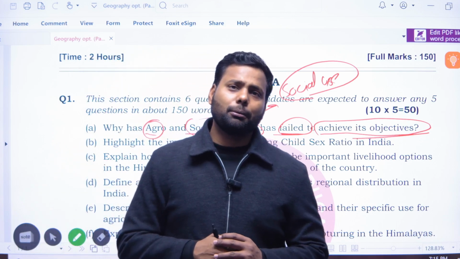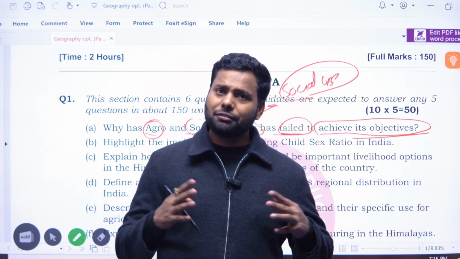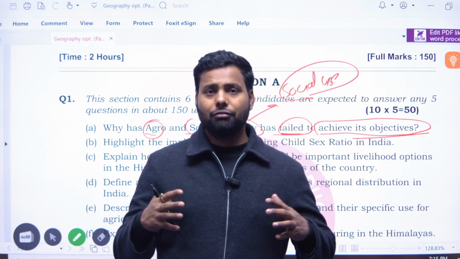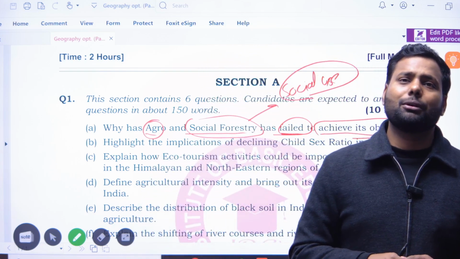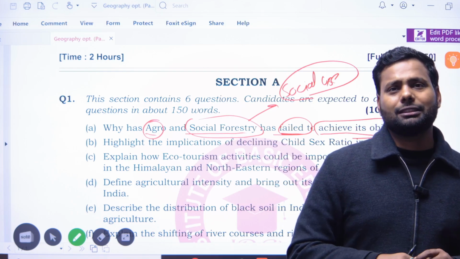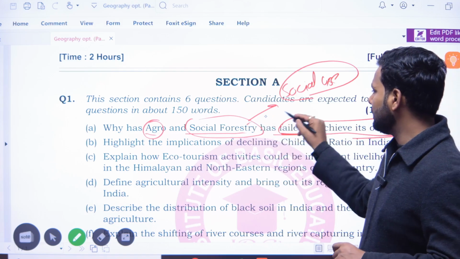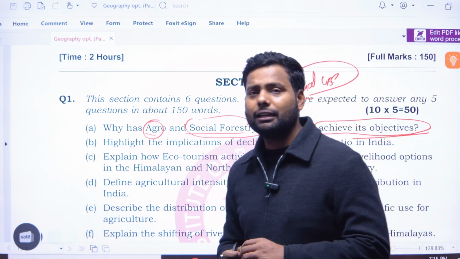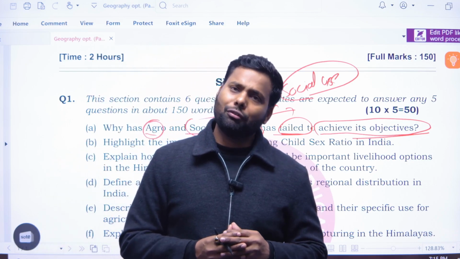In some regions there is political unwillingness, unawareness among farmers, less farmer education, and very little knowledge among farmers about agriculture with forestry. So these are some challenges. Like in social forestry, firstly the government failed to identify the grassroots implementation of social forestry.